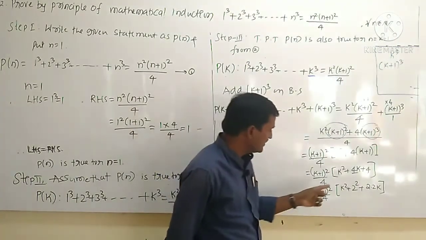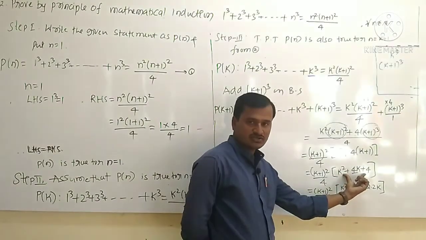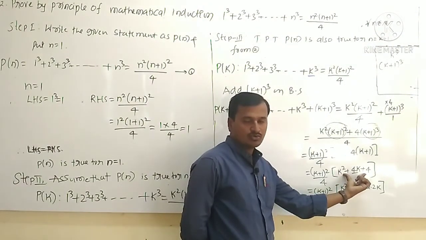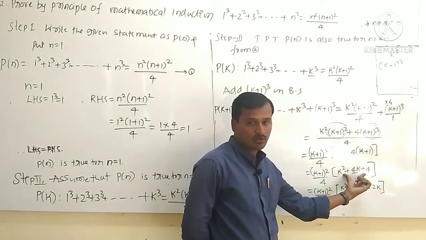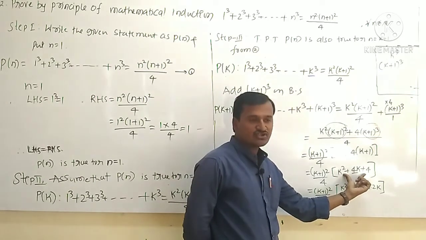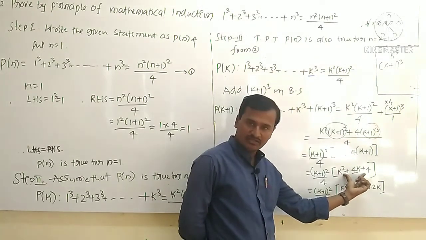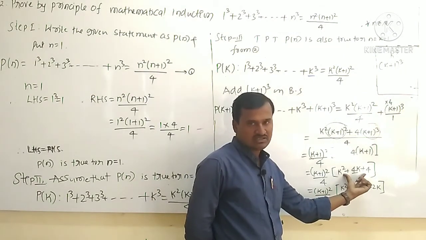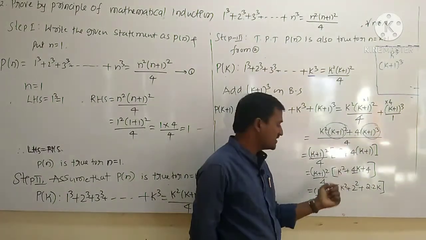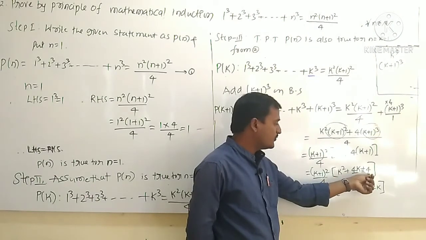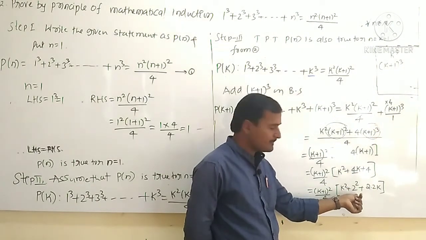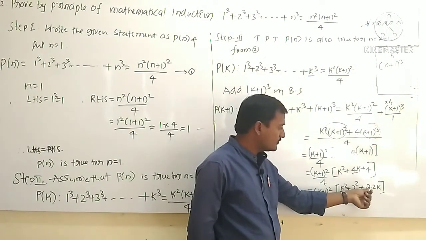You see here it is a quadratic equation. Now I want to find the factors of that quadratic equation. So instead of finding those factors, I have rearranged these like this: k square, here 4, which I have written as 2 square, and 4k, which I have written as 2 into 2k.